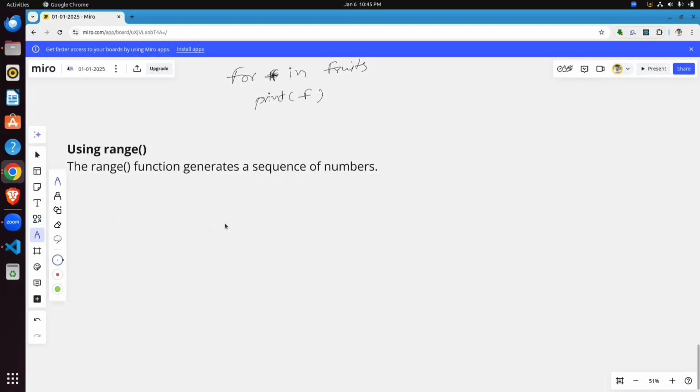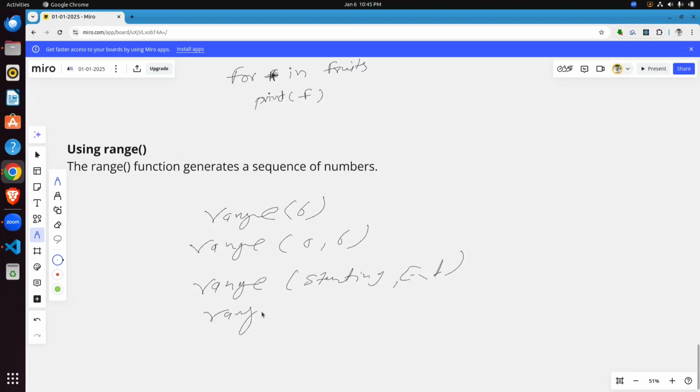By default, if you write only one element like 6, it takes 0 to 6. If you define both the starting and end values, like range from 10 to 50, always remember it includes the start value and excludes the end value, that is, the last value minus 1.